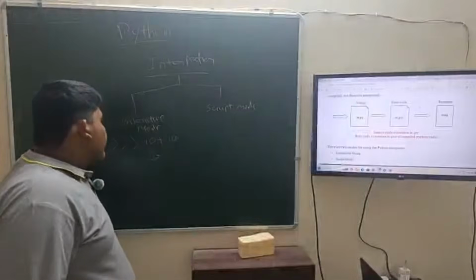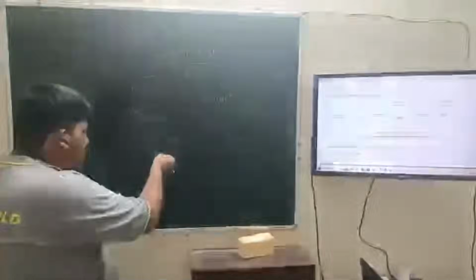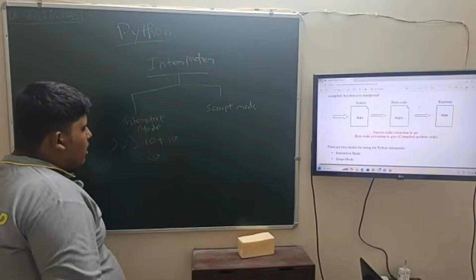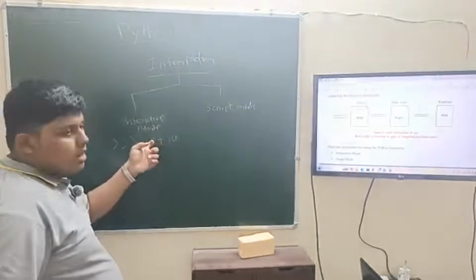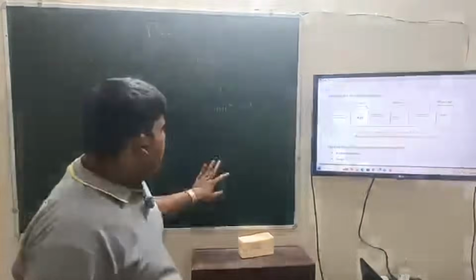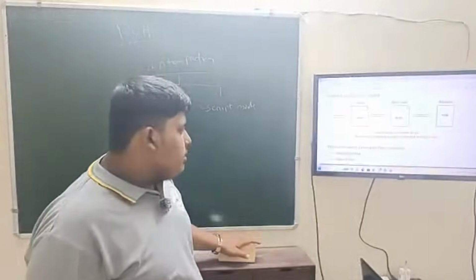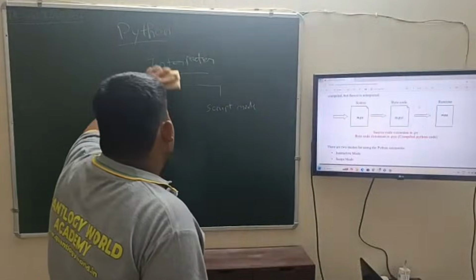And in interactive mode we cannot go back and edit. Means here after getting the result 20, the cursor will be here, we cannot go back and change this 10 to 12 or anything. But in script mode we can edit it, means we can change it. So this is the basic difference between interactive mode and script mode.